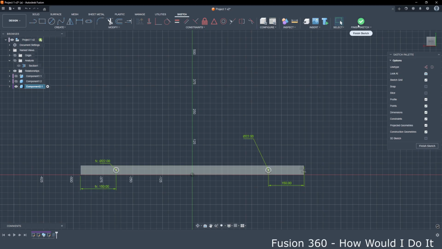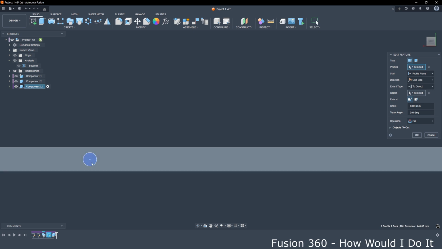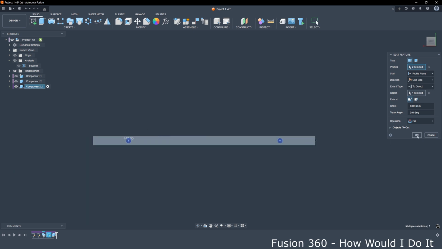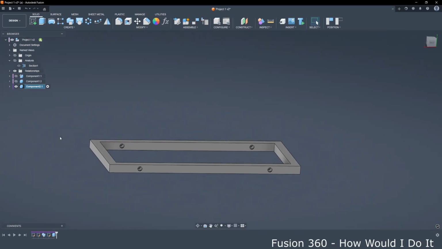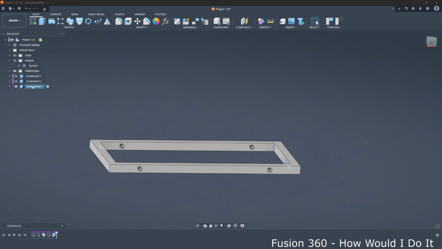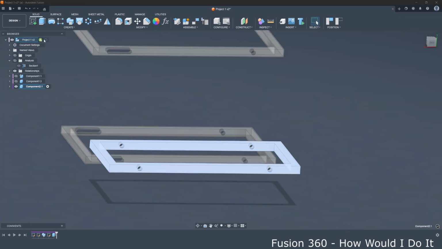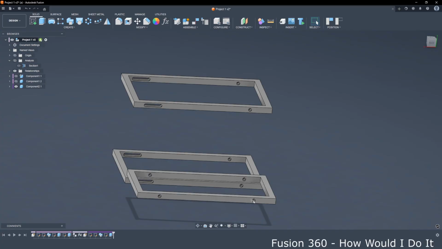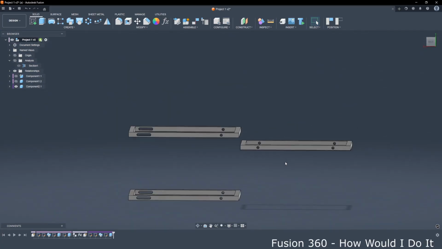We have fully constrained sketch, finish sketch. Now go to extrude feature to update it and select this. Now we have two holes like that. We go to this component tool, right click, and isolate, so we can see all other components in this assembly, and we have something like this at this point.